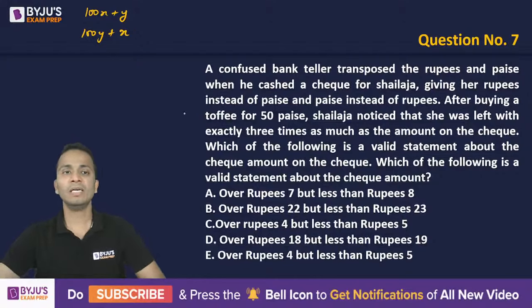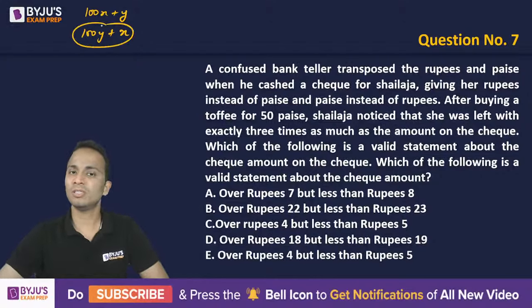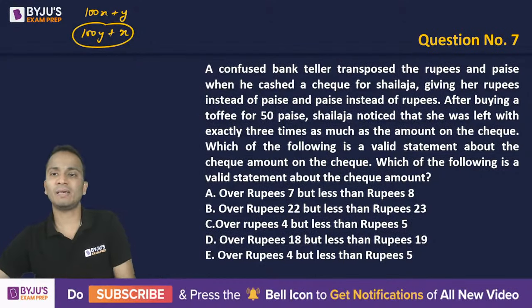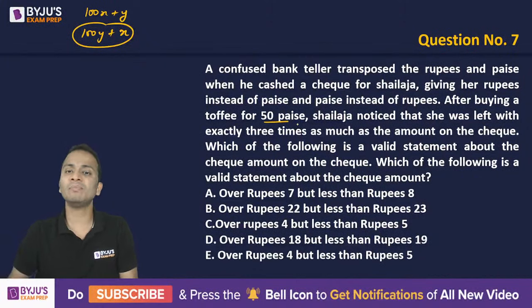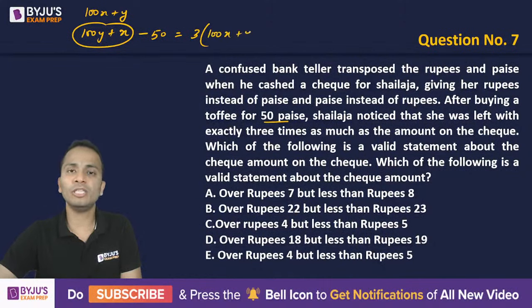Now, after getting this amount, she must have spent something. After buying a toffee for 50 paisa, Shelja noticed that she was left with exactly 3 times the amount on the check. So similar kind of thing is happening. Minus 50, she spent 50 paisa and the amount left over was 3 times the amount on the check.